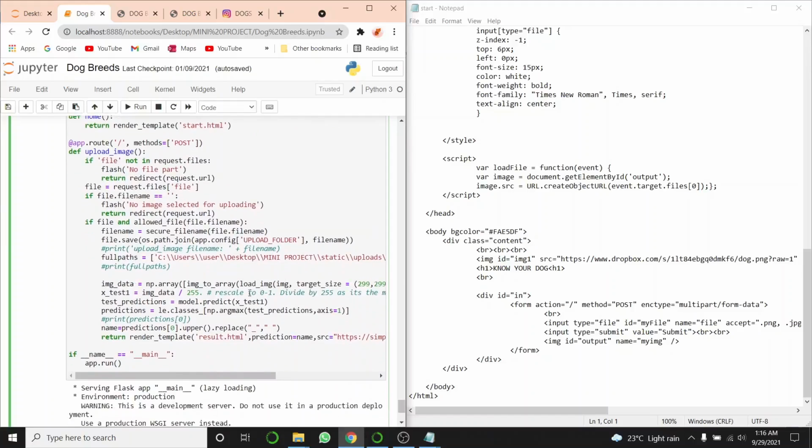After that, first we will load the image. We will convert the image to an array, then to a numpy array, and we will save it to image data. Then we will rescale it, and using model.predict, we will predict the result, and using this, we will get the label and store it in predictions. After that, to display the result, we have used result.html. I will show you the code.